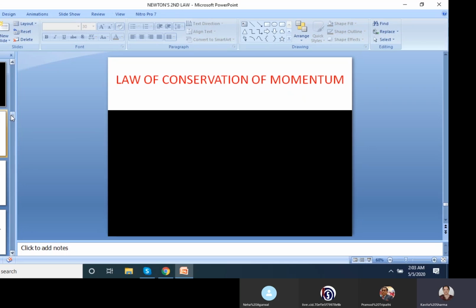And we have done Newton's second law application, why the cricketer moves his hand backward while catching the ball. Because while catching the ball, the player increases the time to reduce momentum. In that case, an increase in time will decrease the rate of change of momentum, that will reduce the force impact on the hand.